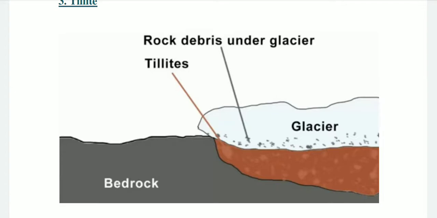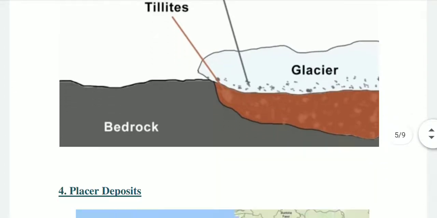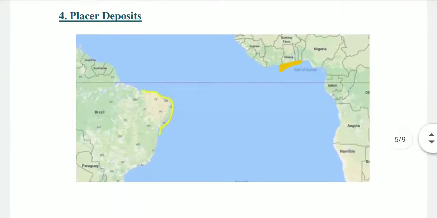At the base of all these land masses tillite has been found, which proves that all these six land masses have a similar history.